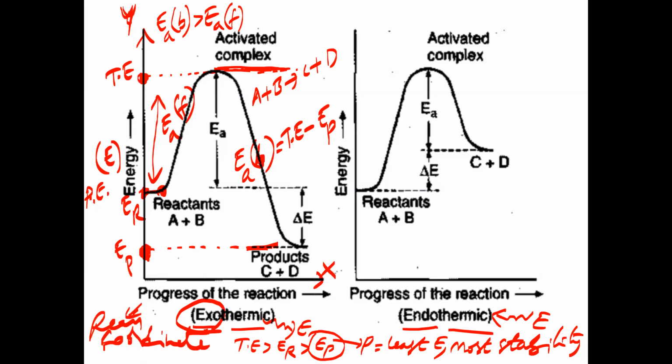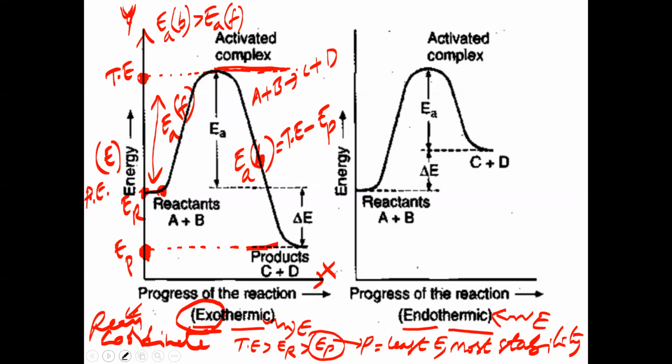Yes, sir. Now tell me, in an exothermic reaction, when reactants convert into products, are the products more stable than the reactants, or are the reactants more stable than the products? Product is more stable. Why is the product more stable here? Energy is less for the product formed in an exothermic reaction. That's why products will be more stable. Is that clear?